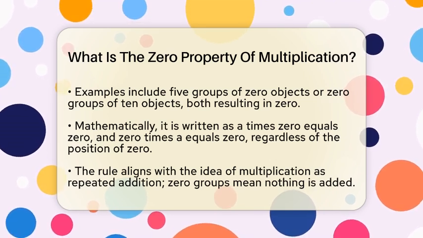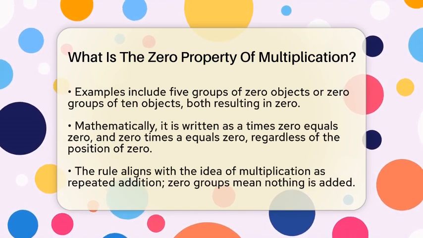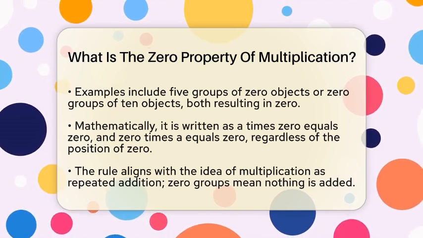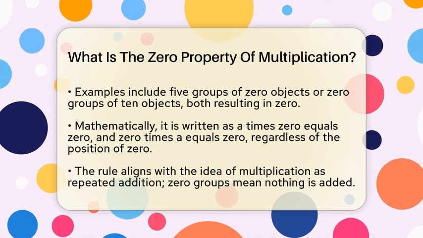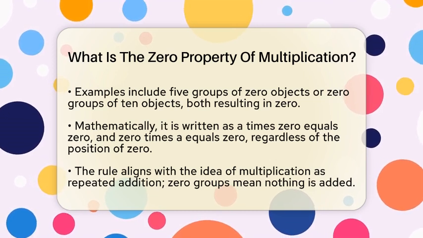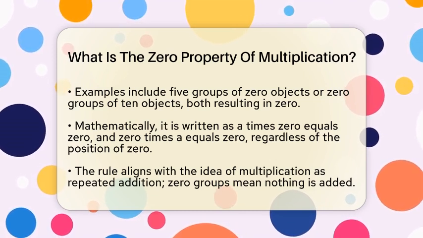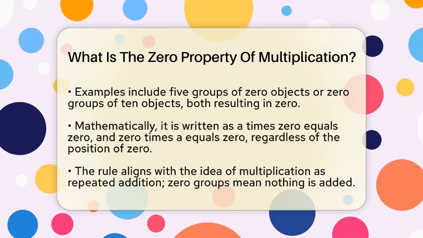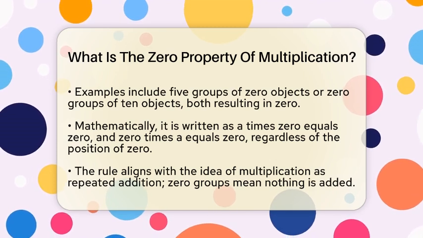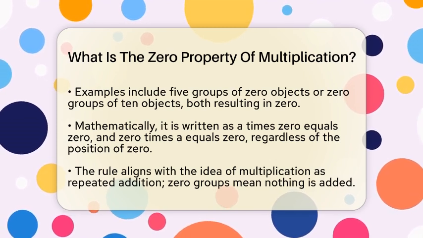Mathematically, this is written as a times 0 equals 0 and 0 times a equals 0. Here, a can be any number you choose. The position of 0 in the multiplication doesn't change the result. 0 can come first or last, and the product will still be 0.